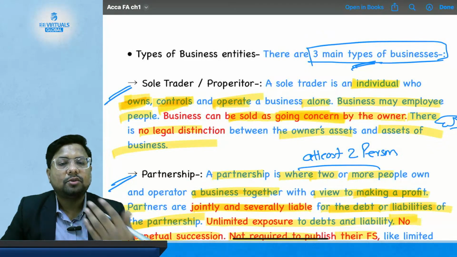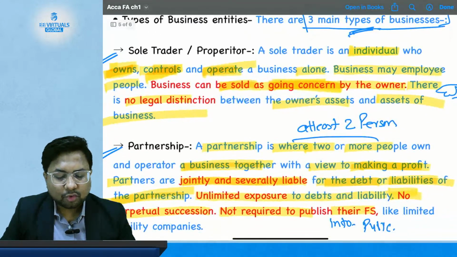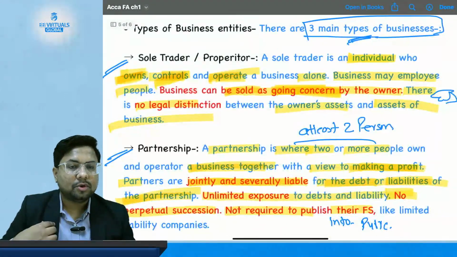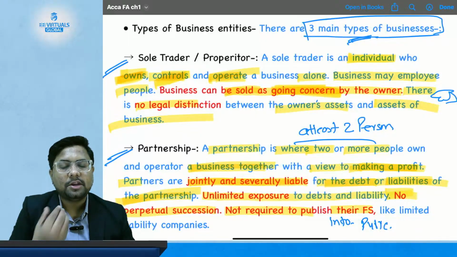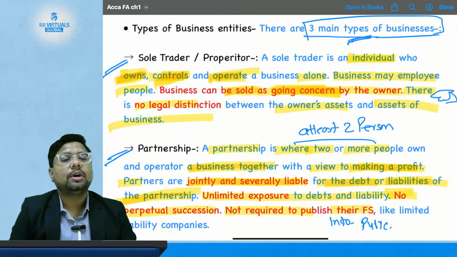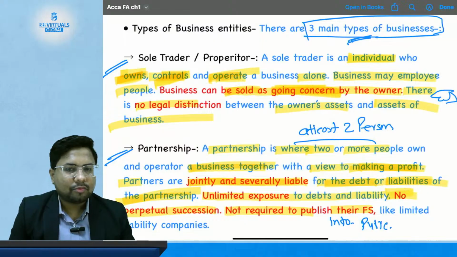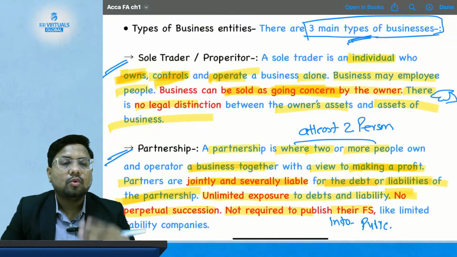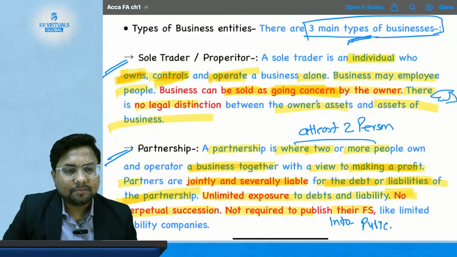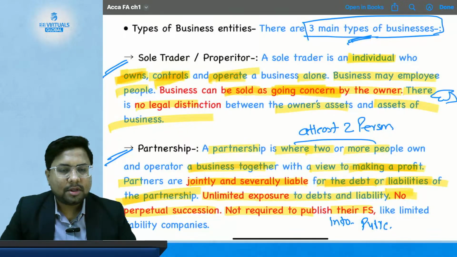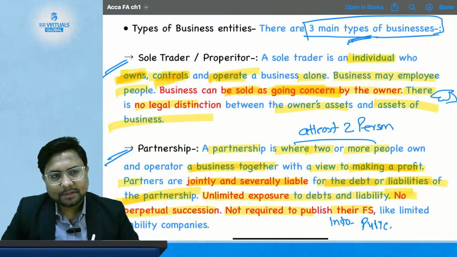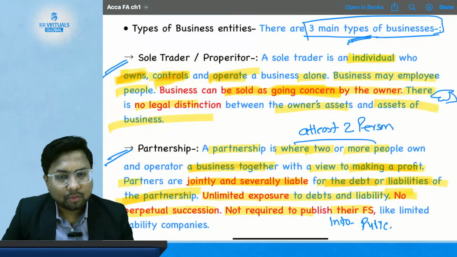We have discussed all these topics in detail, where a sole trader is an individual, like me and you, not a company, not a firm, not an association, not a group of people. So it is an individual who owns, controls and runs the business alone. He can employ persons, but he will be the only owner.